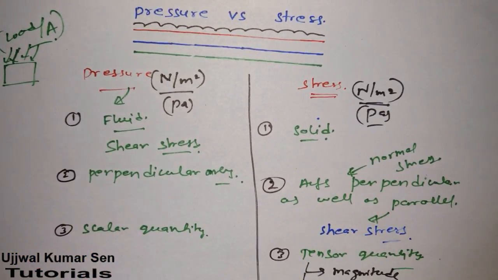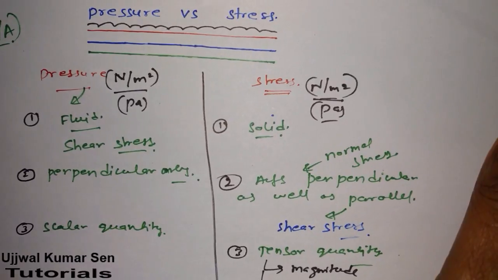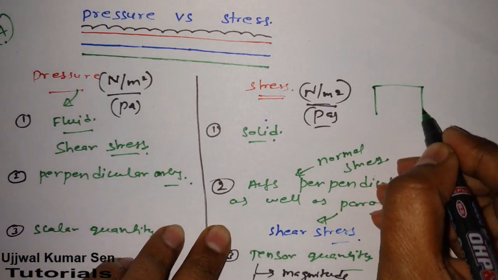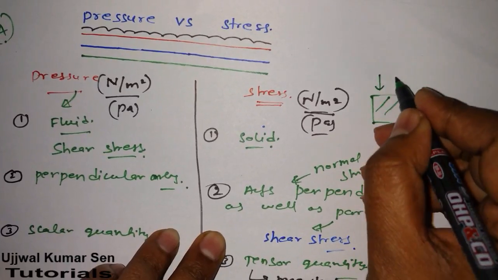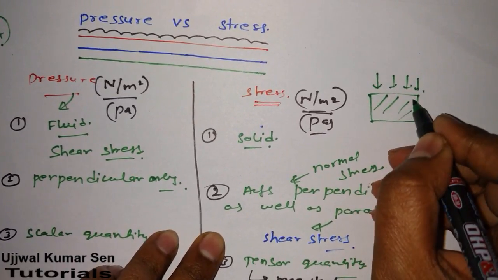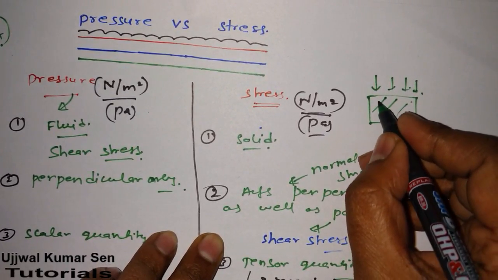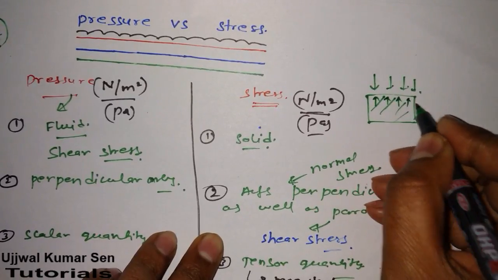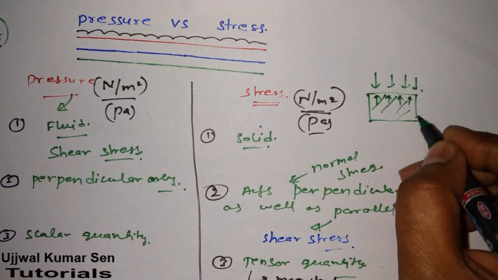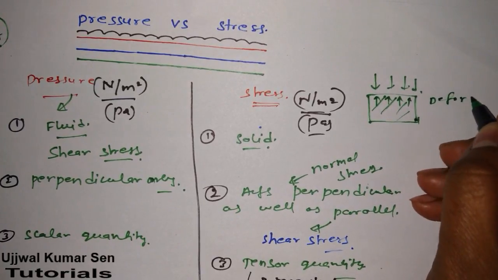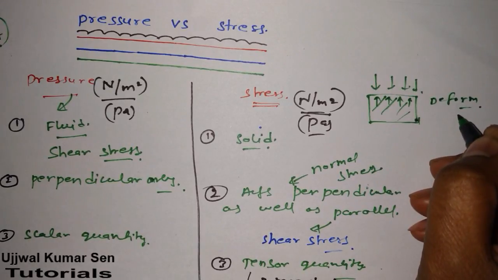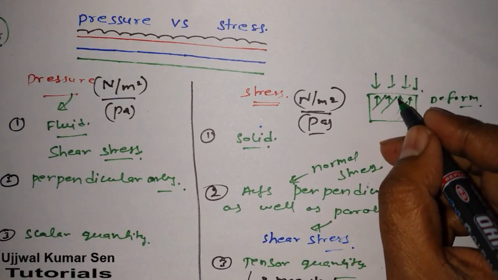But in case of stress, let me share with you what is happening. Suppose we have a body and we are putting load here. Because of this load, there would be a reaction force acting, because this body does not want to deform. So to resist deformation, a resisting force will act.